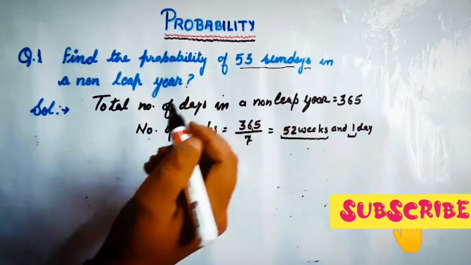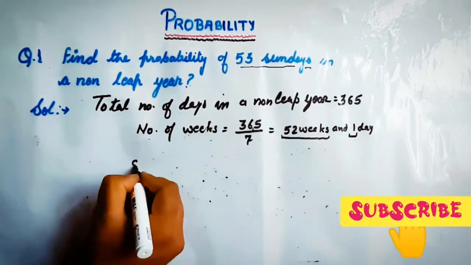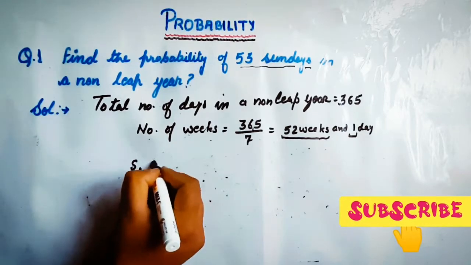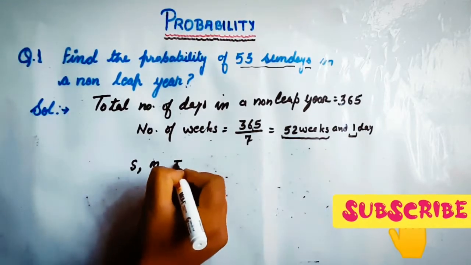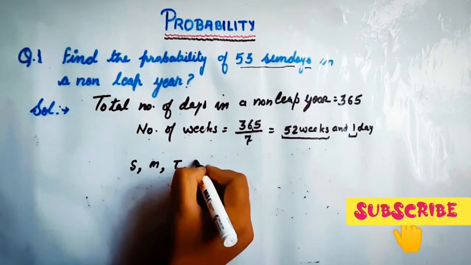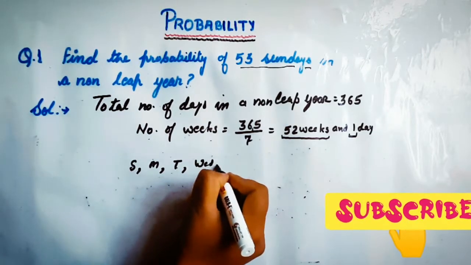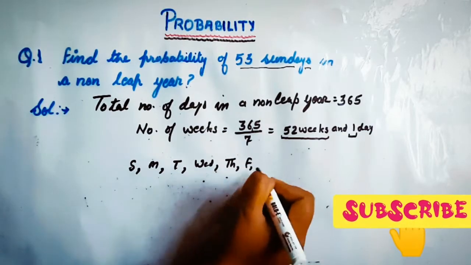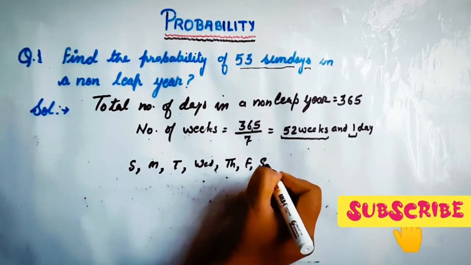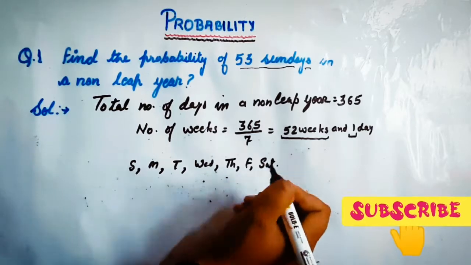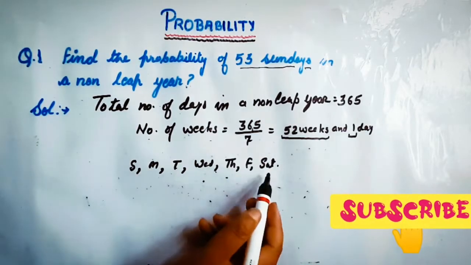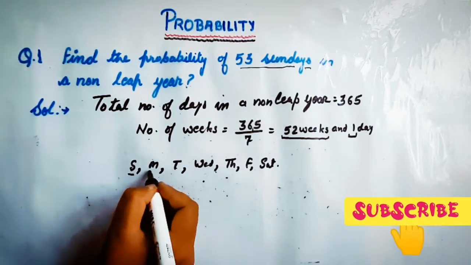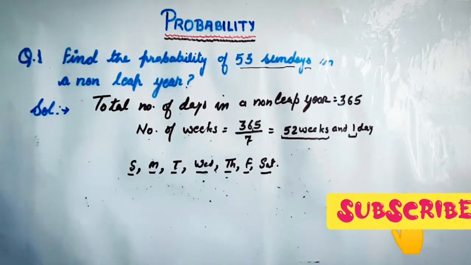This 1 day either can be Sunday, or Monday, or Tuesday, or Wednesday, or Thursday, or Friday, or Saturday.